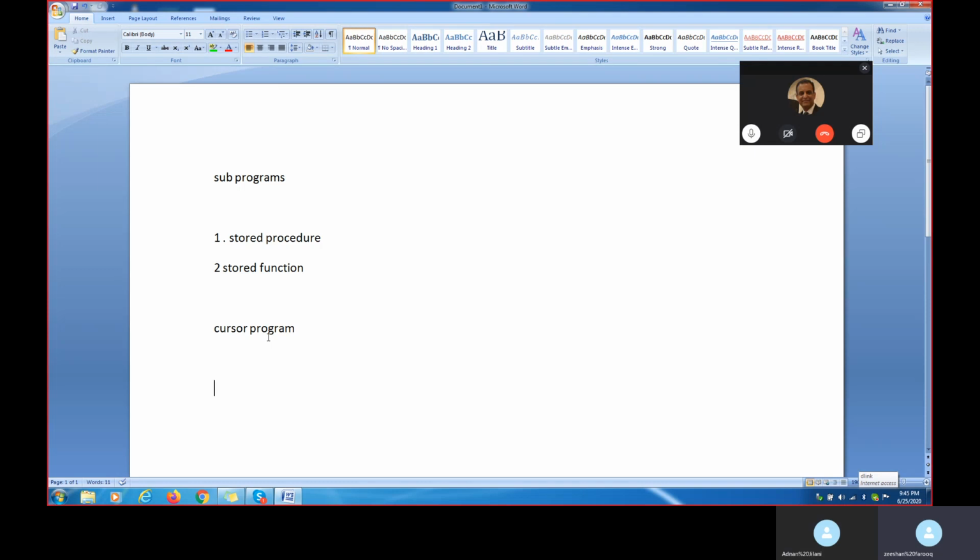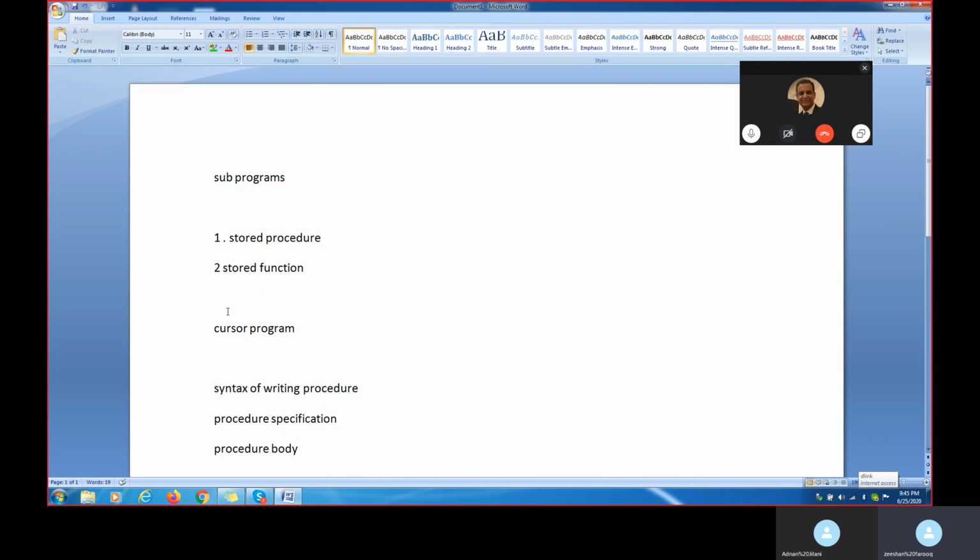Let's see one example of a procedure. How do we save a procedure? This is the syntax for writing a procedure. In a procedure we have two parts: procedure specification and procedure body. In that one we'll see practically how to write the program.